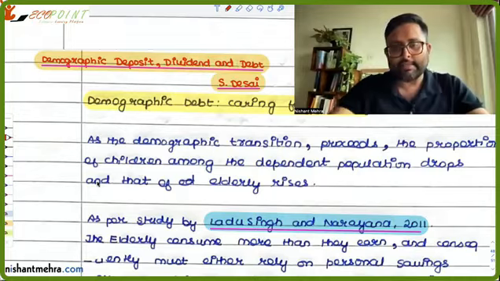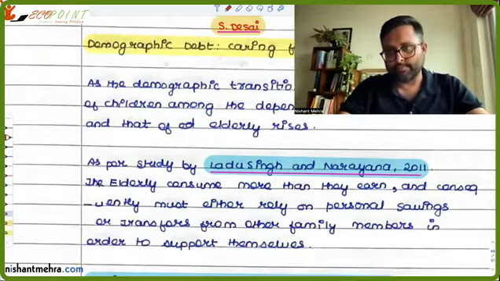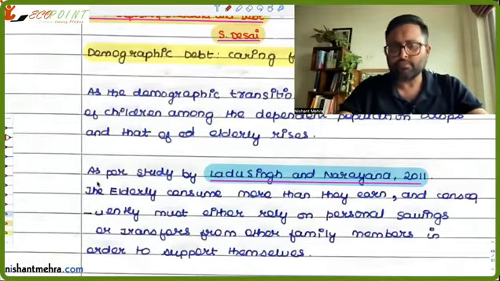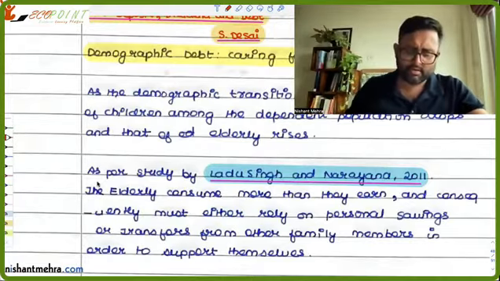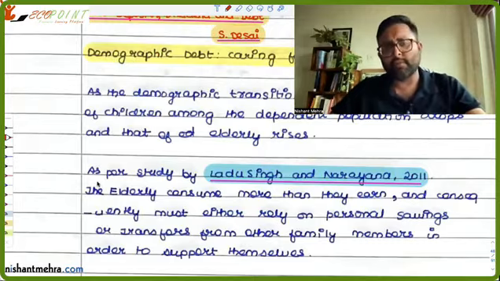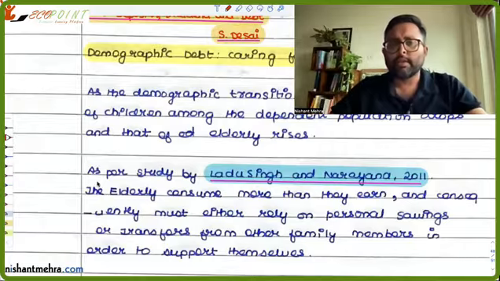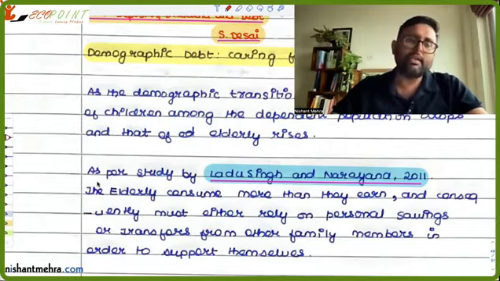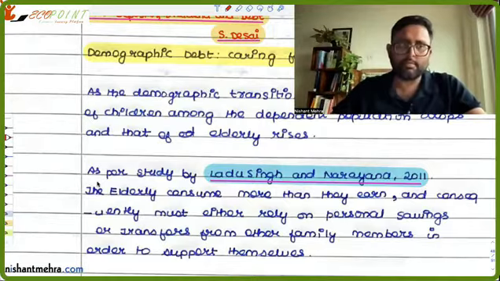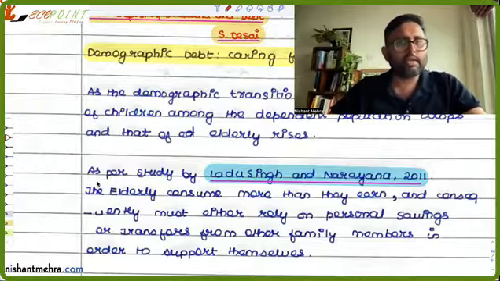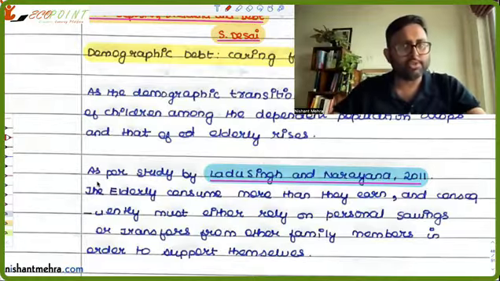There is a study by Ladu Singh and Narayana in 2011. The main point which came out was that the elderly people consume more than what they can earn. It is not surprising because they are not working. They are living mostly on their savings, so their consumption is more than what they can earn.